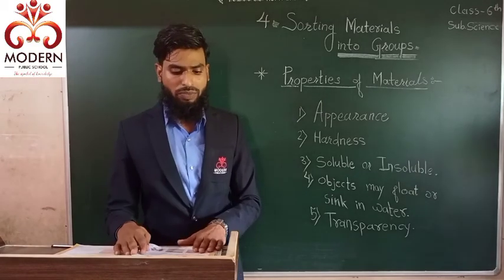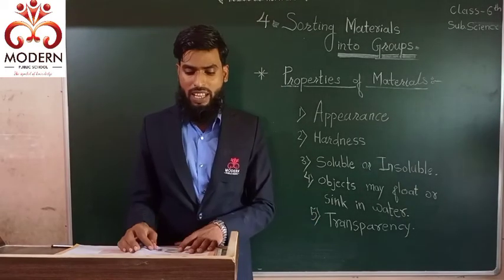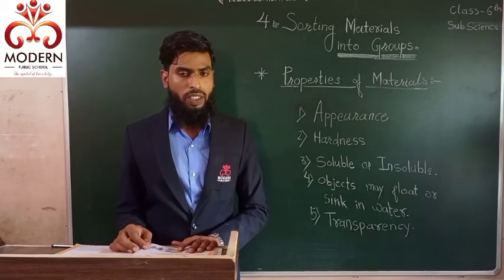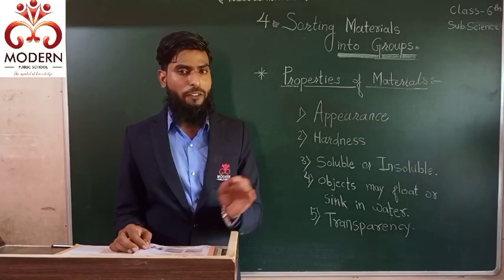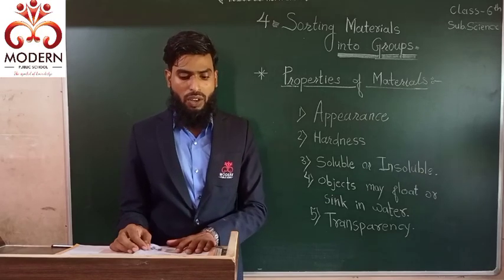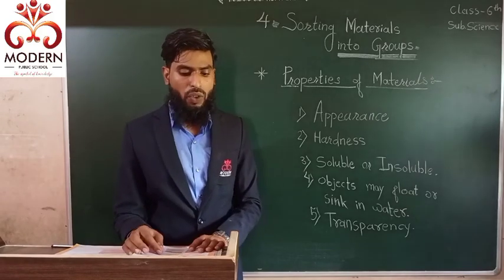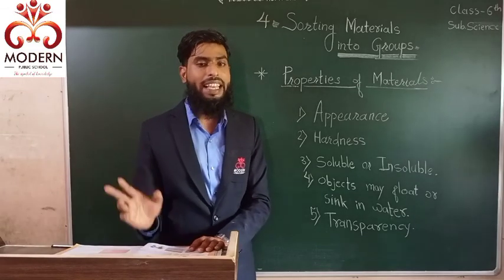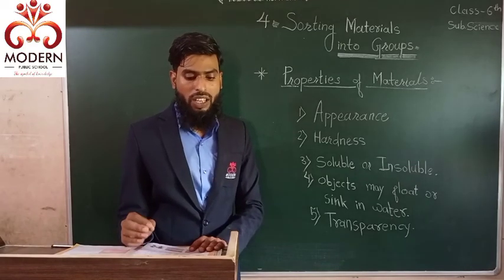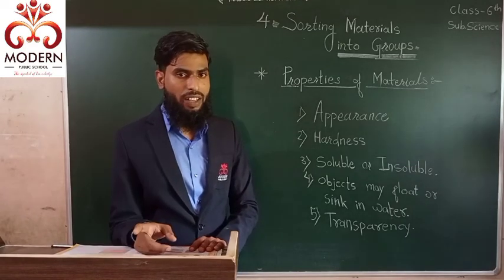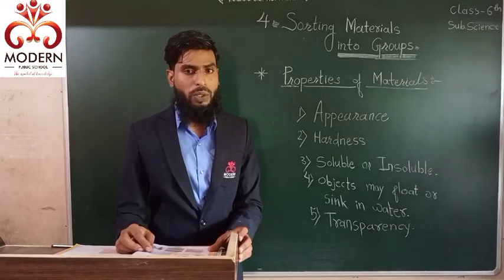Okay, got it everyone? Now the next point under the property of transparency is translucent. Transparent, opaque and translucent are all different from each other. Okay, so how can we define translucent? Let's see. A material through which an object can be seen but not clearly. We can see but not clearly, such objects are called translucent.